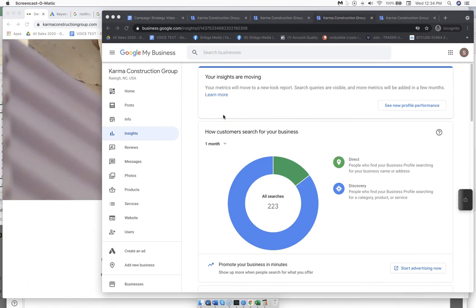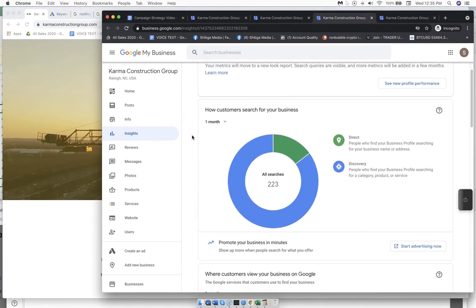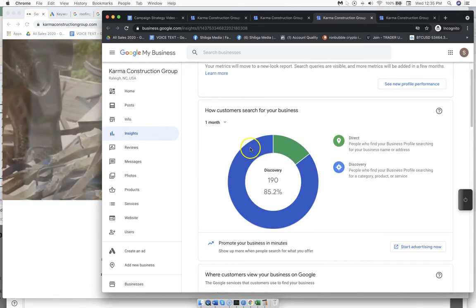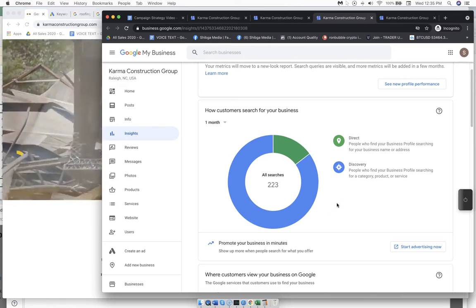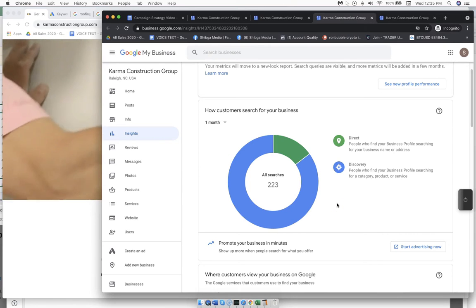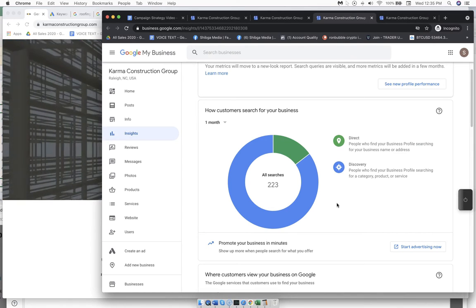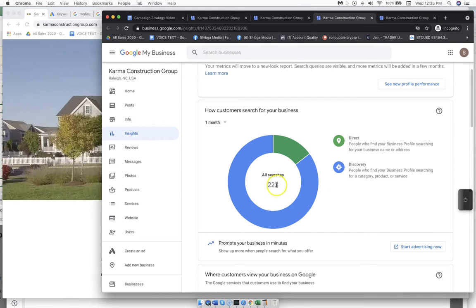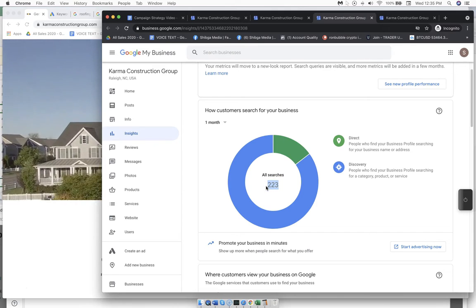And one key area we want to keep an eye on is to see how many people we're actually being put in front of. Within the listing, you can see there's the Insights tab. Google shares a lot of data with us that they didn't in the past. We can see out of all the homeowners that are searching for our services and related services, in front of how many homeowners we are an option. So right now we're at 223 as an option in front of all these searches.